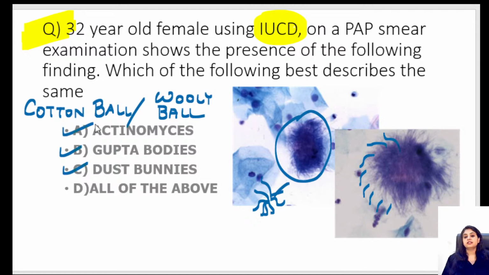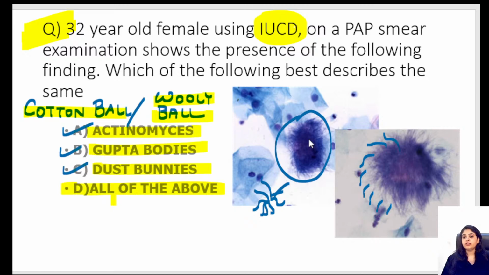And all of these are nothing but which organism? Actinomyces. So this is all of the above. Remember, all these names stand for actinomyces. Cotton ball, woolly ball, actinomyces, Gupta bodies, dust bunnies. Everything is the same. Dr. Aditi, like I said, Gupta bodies is the same thing. These are all the same things, not different, only the scientist. We have to give the scientist some credit, right? So all of these are the same: Gupta bodies, dust bunnies, actinomyces, cotton ball, woolly ball.